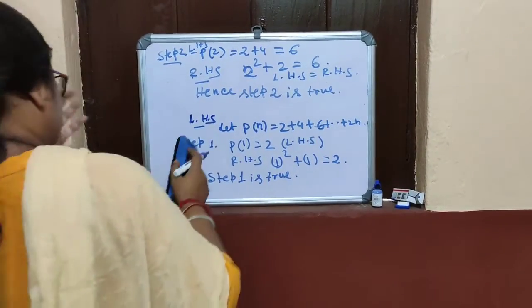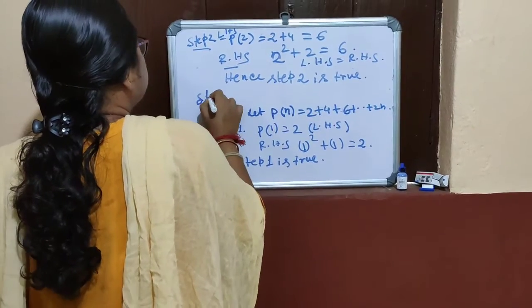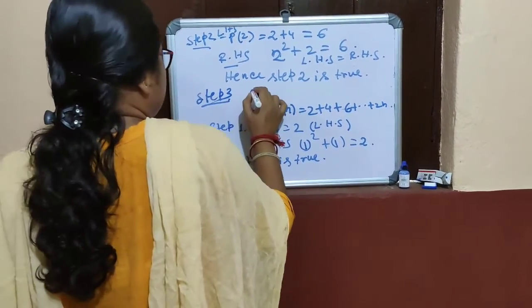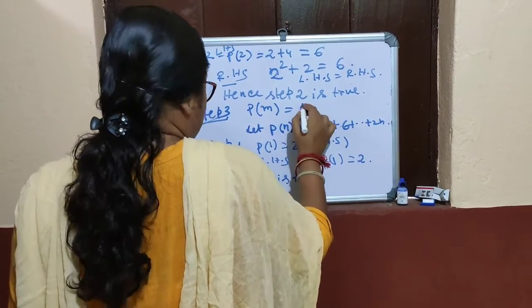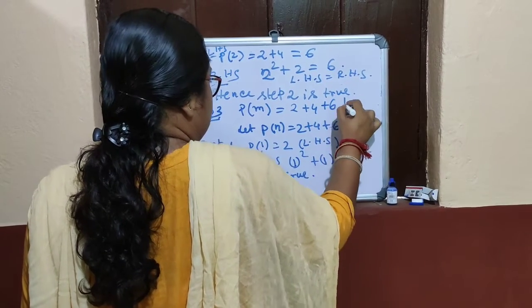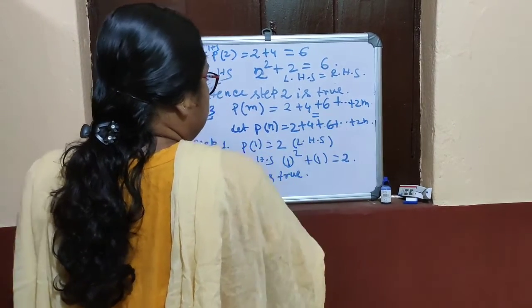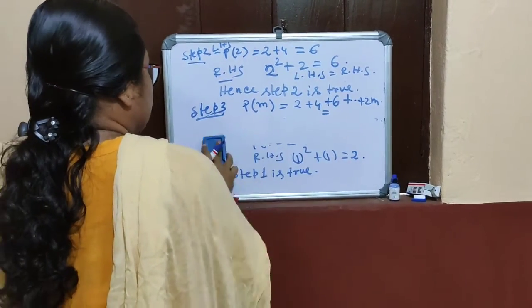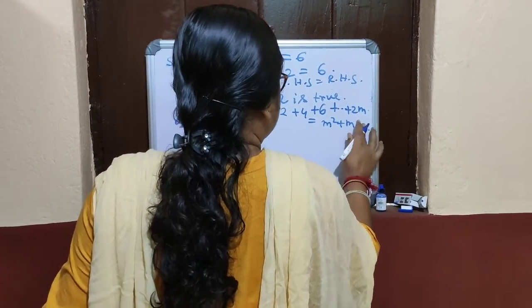Now step 3. Assume Pn is true. Means Pm equals 2 plus 4 plus 6 plus ... 2m equals m square plus m.